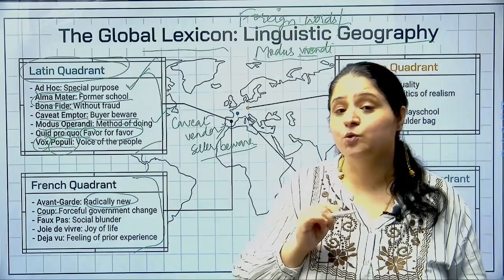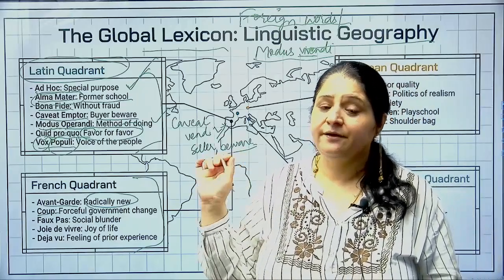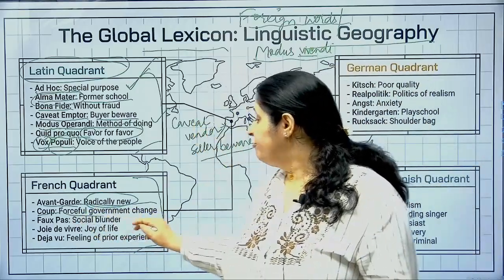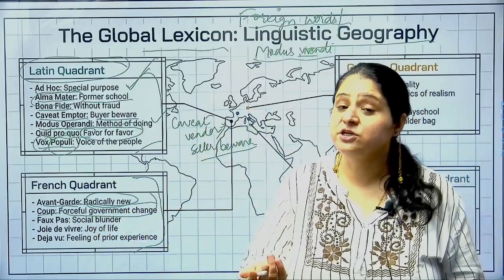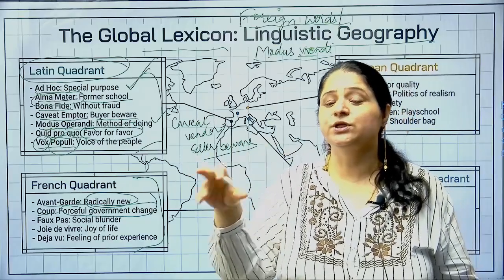The pronunciation is coup, or you can also call it coup d'état, D-E-T-A-T. Right? So coup d'état or coup, इसका मतलब होता है change of government, forceful change of government, reversal of government. तख्ता पलट जिसको आप बोलते हैं, that is coup d'état.